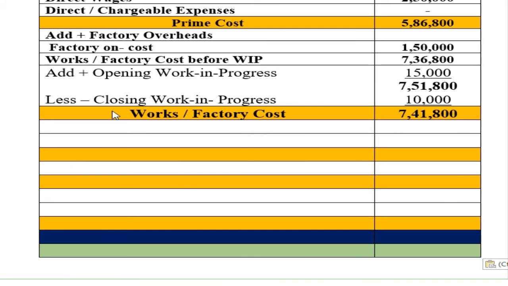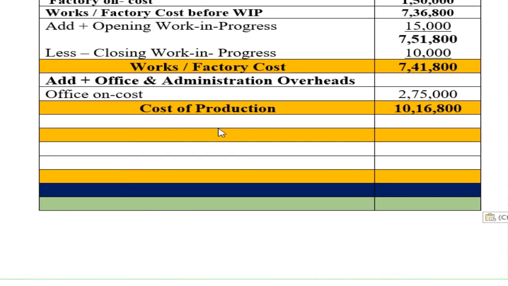And for this you need to add office and administration overheads. So office on cost or office and administration expenses. They have given 2,75,000. So 2,75,000 plus factory cost 7,41,800, you will get cost of production, that is 10,16,800 rupees.